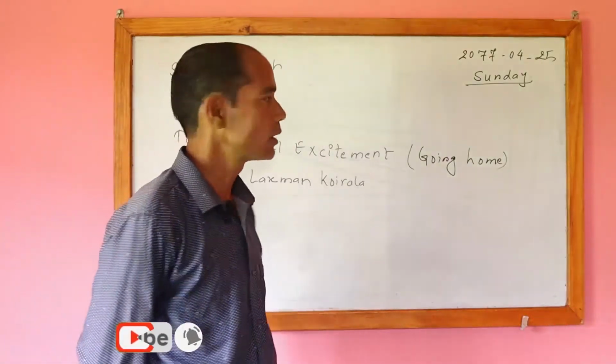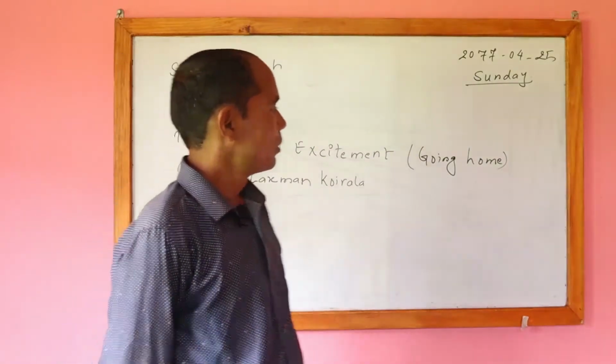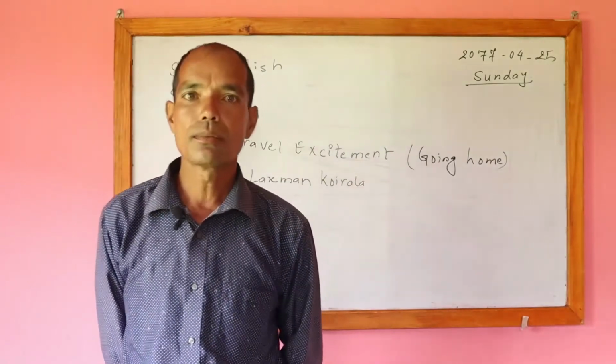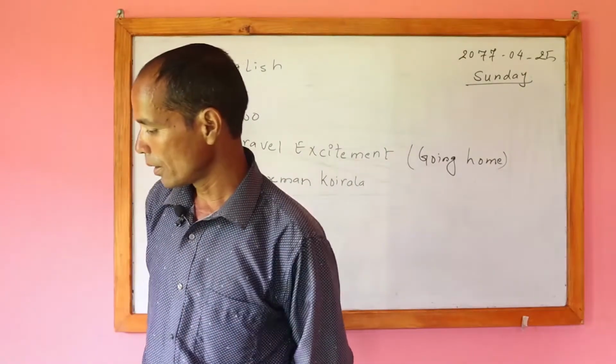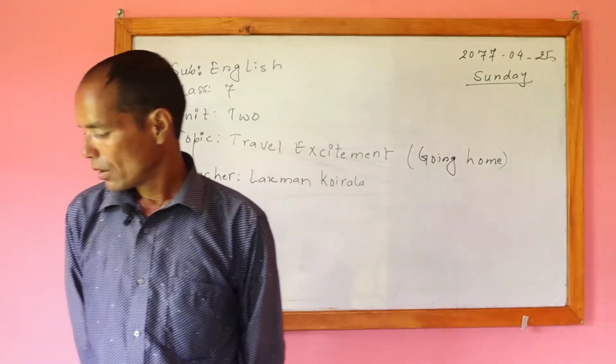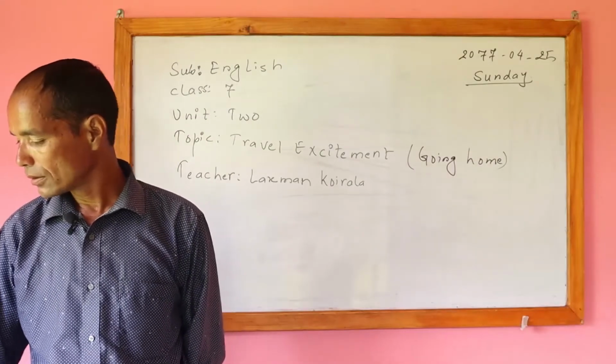It is the description of the author. Last time we already studied the lesson, and I think you have already understood it. Today we are going to do the exercise.